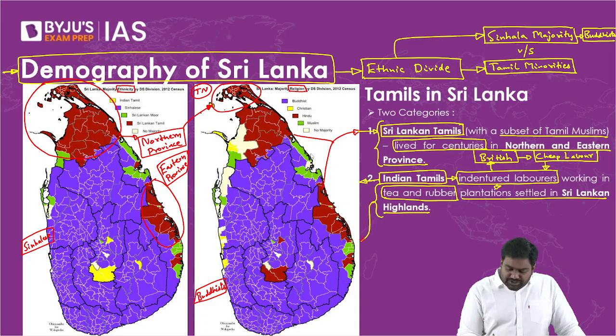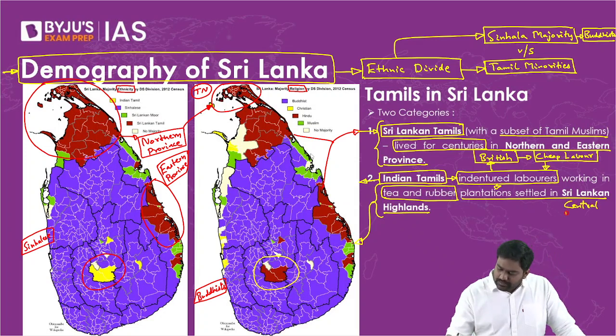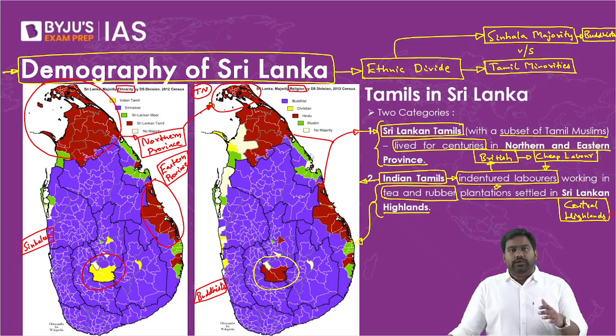So as part of this abusive indentured labor system, the British had transported a batch of Tamils. They settled them here. You can see this region here. This is the Sri Lankan Highlands, also called the Central Highlands of Sri Lanka. It's very similar to our Western Ghats. It's a mountainous area. The soil, the climate, everything is very similar.